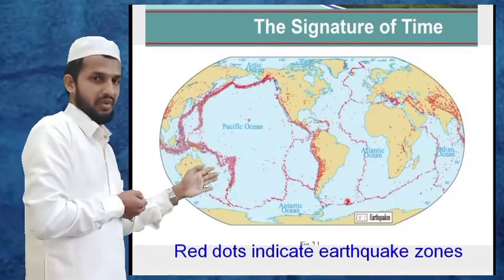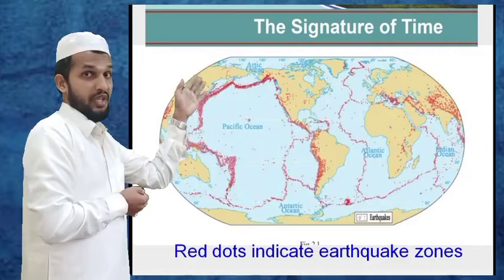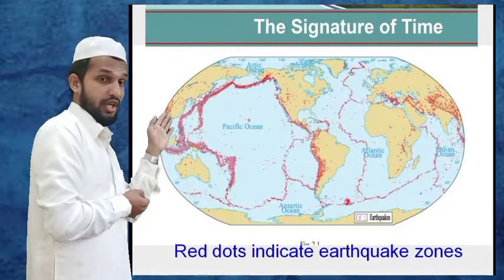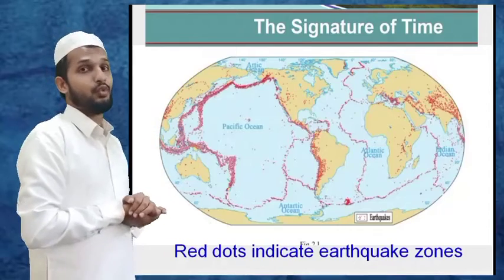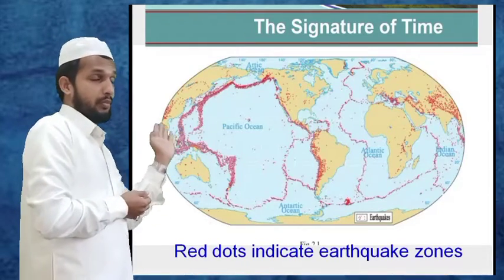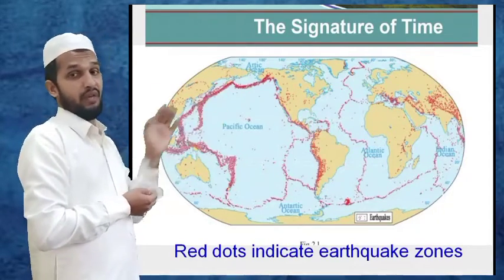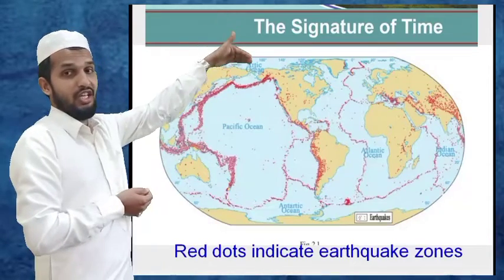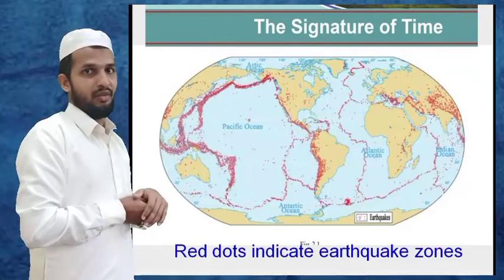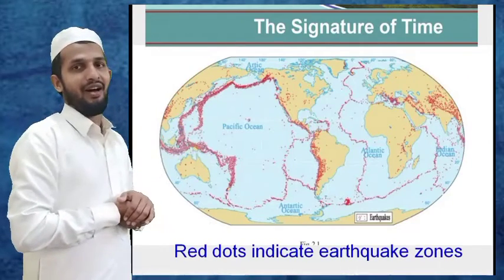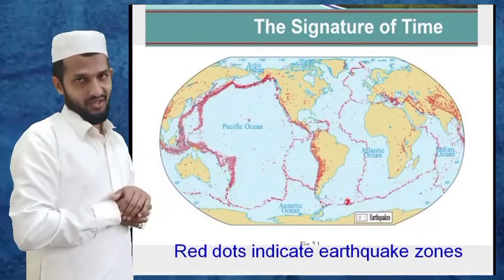That means South America, North America, Eastern Asia, the Australian zone, the New Zealand zone. Everyone is covered by the earthquake zones. And also if you come to the African area, some part of the African area and the North Indian area, you can also see most of the red dots. That means all these areas are earthquake zones.